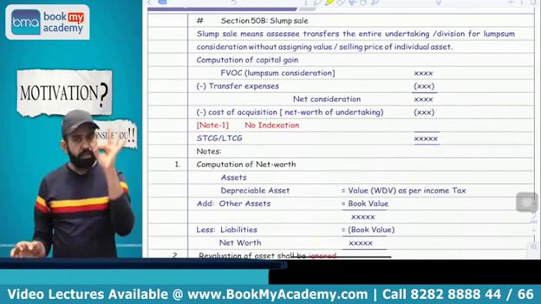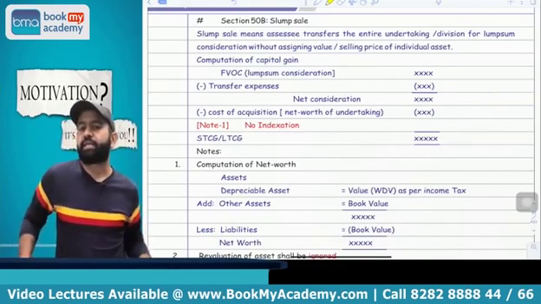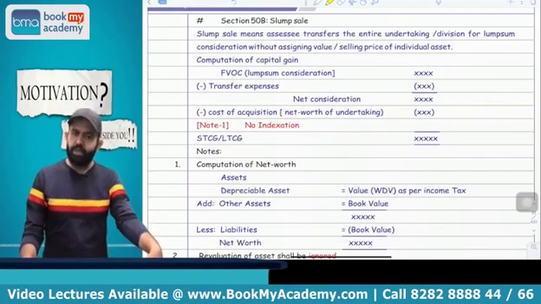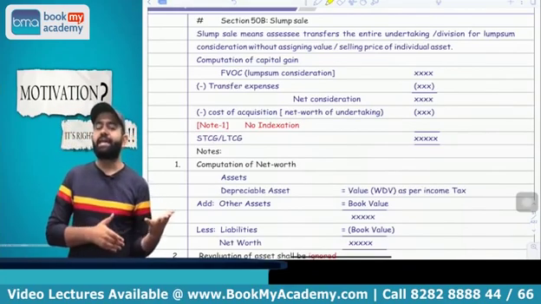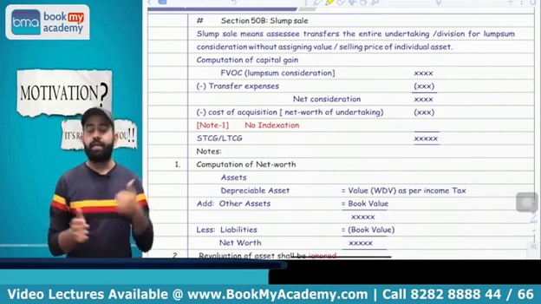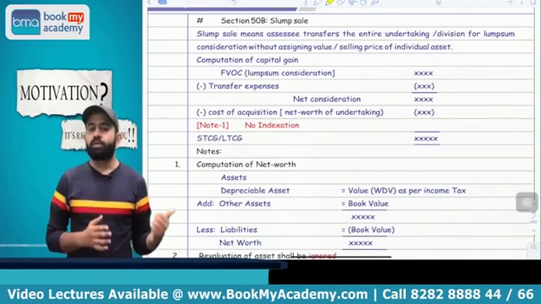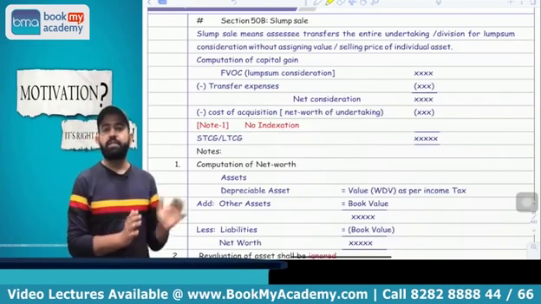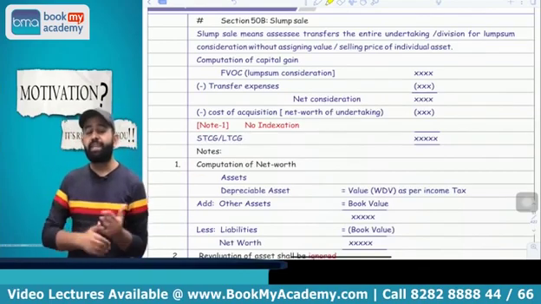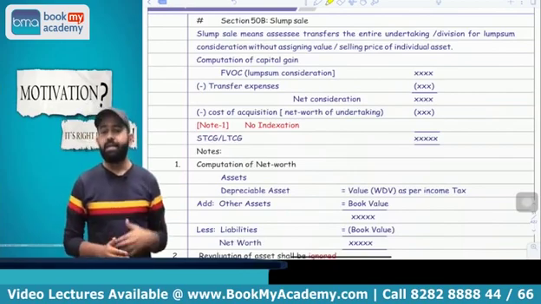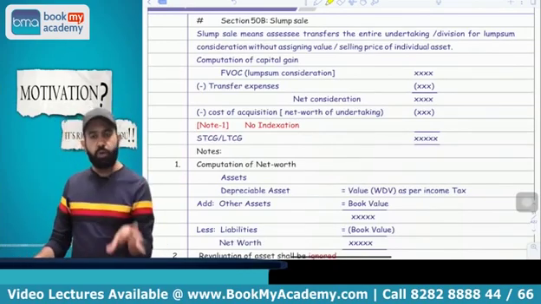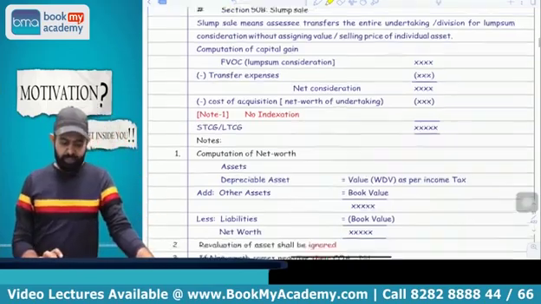Now try to understand, whatever net worth, that net worth will be treated as cost of acquisition, but here also indexation benefit is not available. Now the question is whether this will be a long-term or short-term capital asset. That depends on the undertaking. If that undertaking is held for more than 3 years, then there will be a long-term capital gain, and if it is not held for more than 3 years, then there will be a short-term capital gain. Even if there is a long-term capital gain, indexation benefit is not available. You got my point or not?